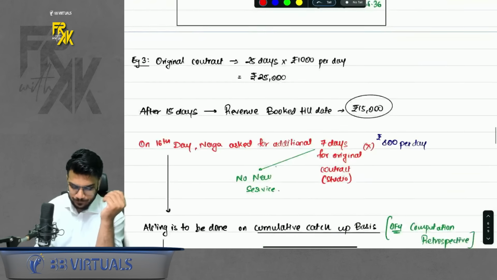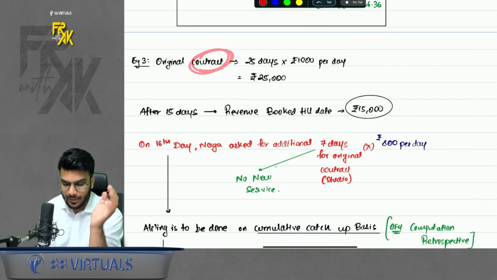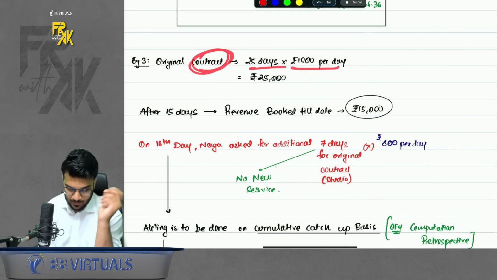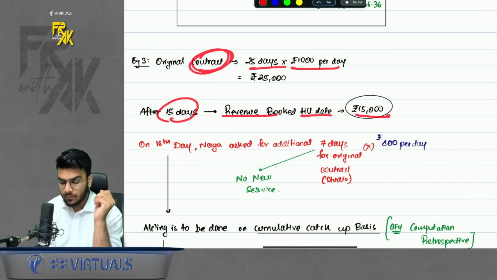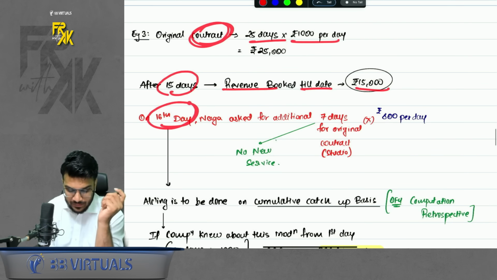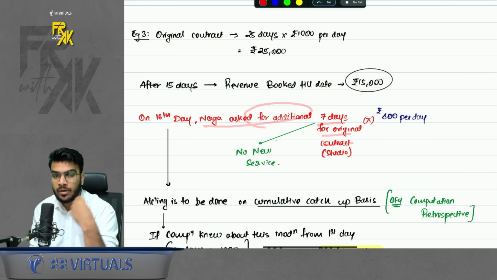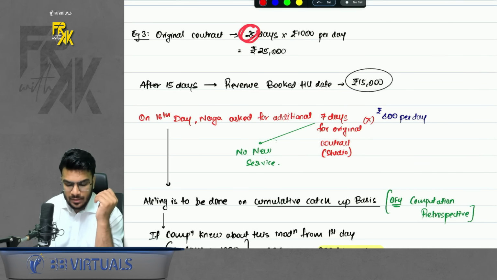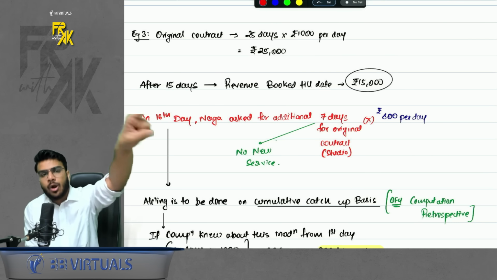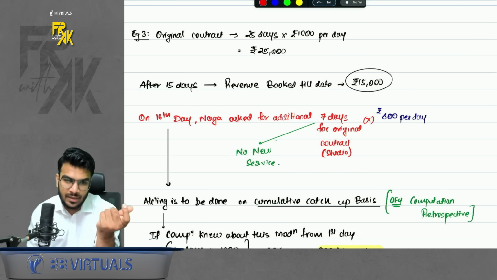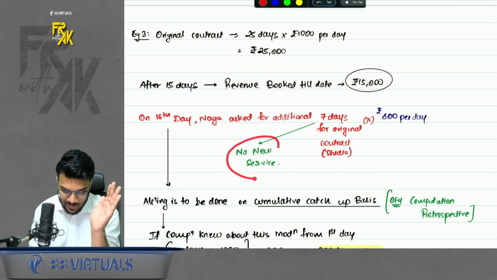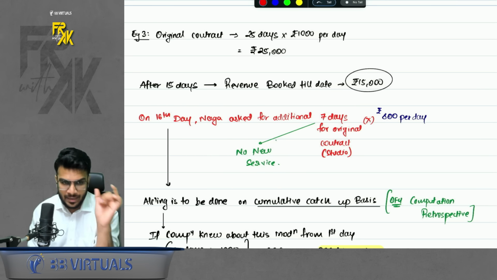Third case. The original contract was studio painting, 25 days, 1000 rupees per day. After 15 days, revenue booked till date was 15,000 rupees. On the 16th day, Naga asked for an additional 7 days in the original contract only. So Naga was like, sir, instead of 25 days, I will require 7 more days. So in the original contract only, he is increasing the number of days. So here no new service is being added. Only we are increasing the days in the existing service.